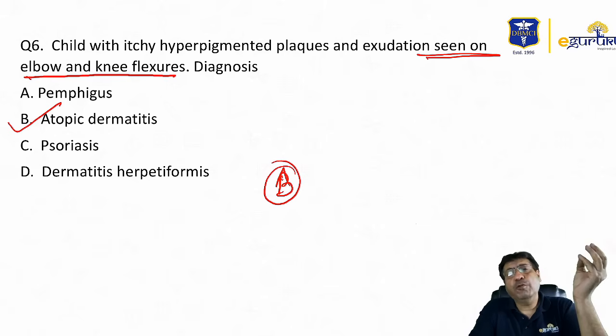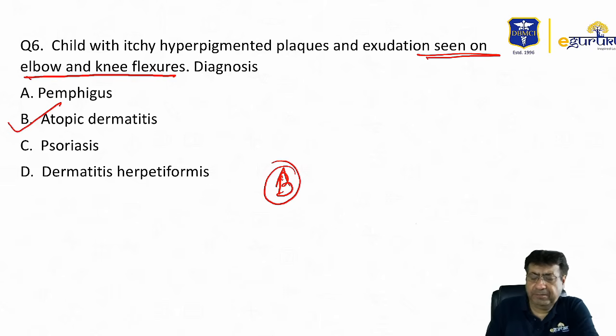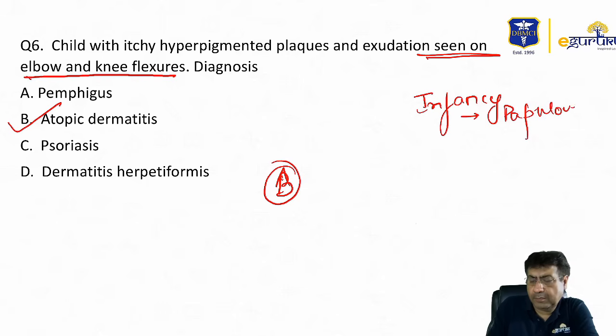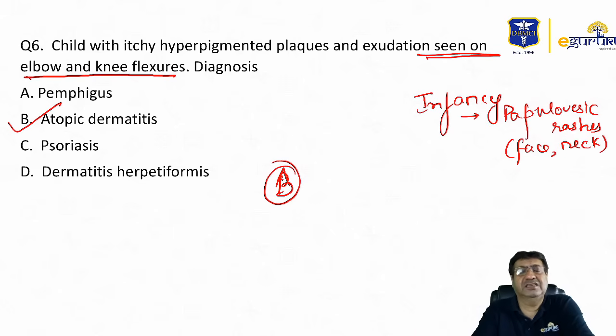In infancy, atopic dermatitis typically will present with papillovesicular rashes, which are particularly commonly seen over the face, and sometimes they are seen over the neck. And they are very, very itchy. Itchiness is very commonly seen in these cases.